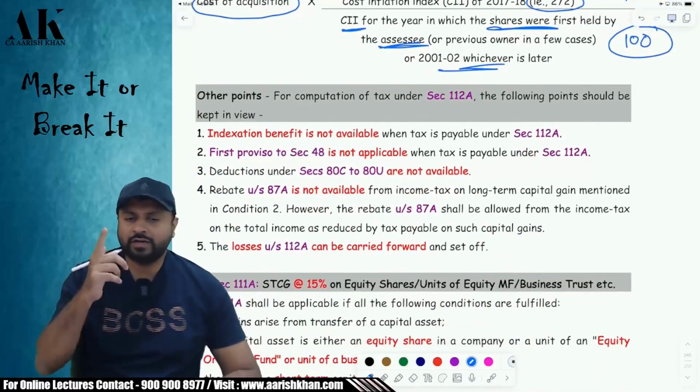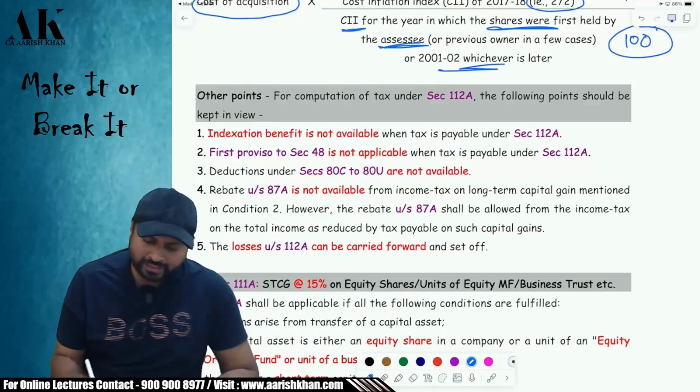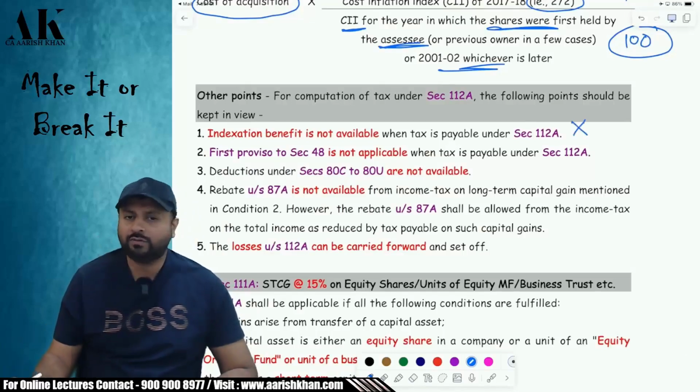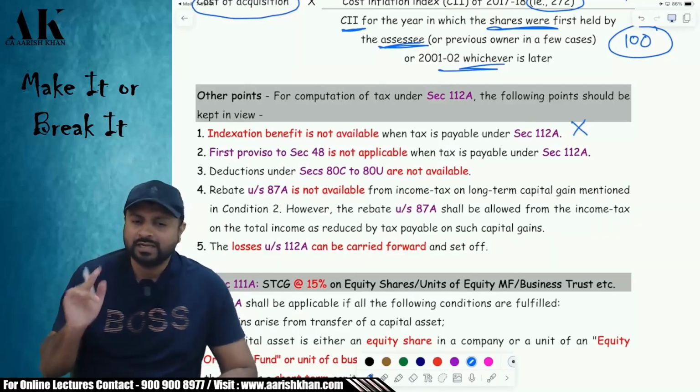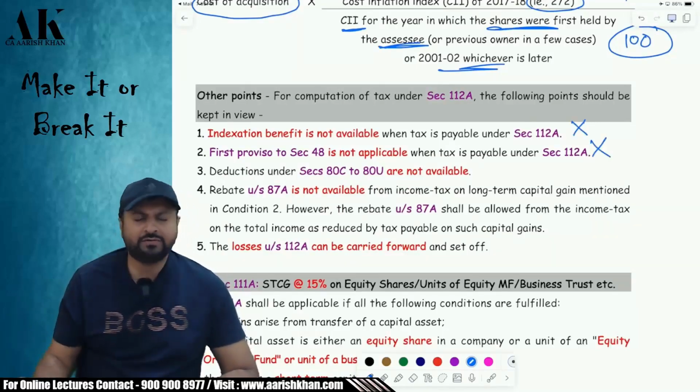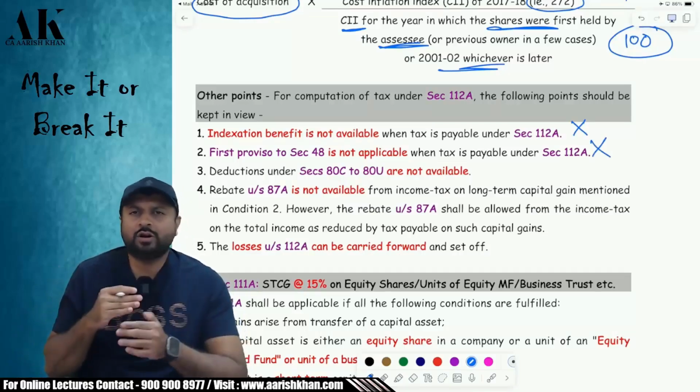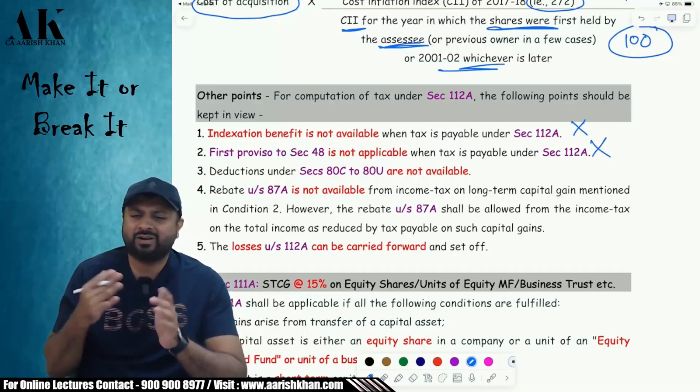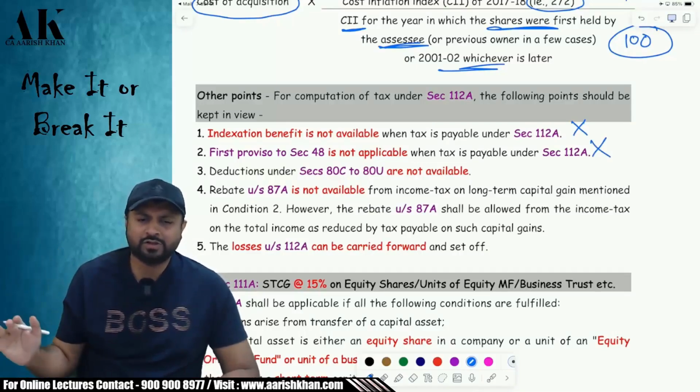Now some bad news and some good news. Many bad news and one good news. First bad news, under 112A, no indexation benefit for 112A shares. It is not allowed. Second bad news, the first proviso to section 48 is not applicable for 112A. So in case of 112A shares, you are not going to do that TTBR and TTSR and all those things, which you have done in the first proviso to section 48.